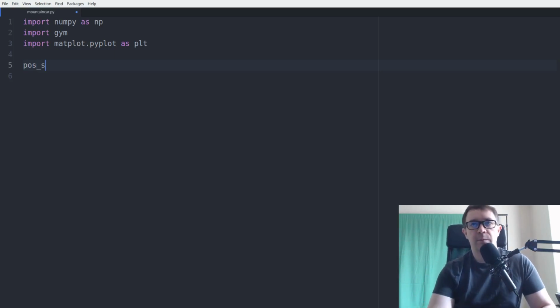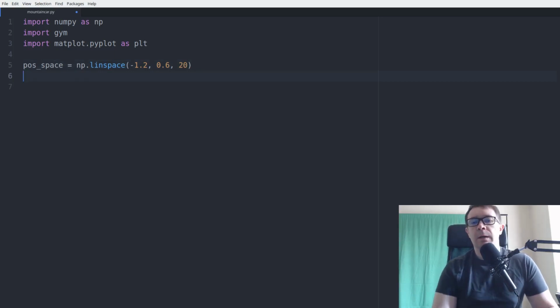So the first thing we want to do is create our position space with linspace, and that goes from minus 1.2 to 0.6. We're going to give that, let's say, 20 buckets. You don't want a really large number of buckets because that's not a whole lot better than having a continuous number, but you don't want so few that you don't capture any of the granularity of the environment. You want different positions to have different values. So you don't want too few buckets, but you also don't want too many. Likewise for the velocity space. We'll give that 20 buckets as well.